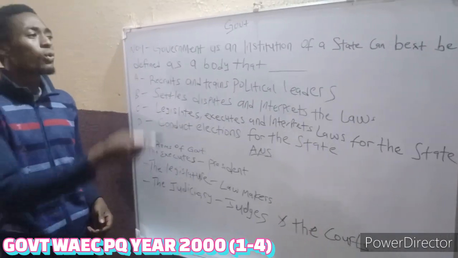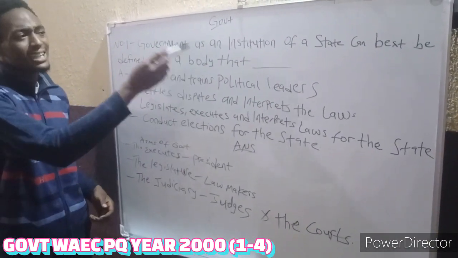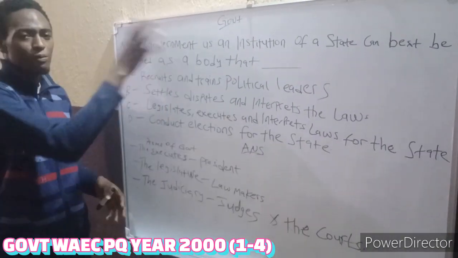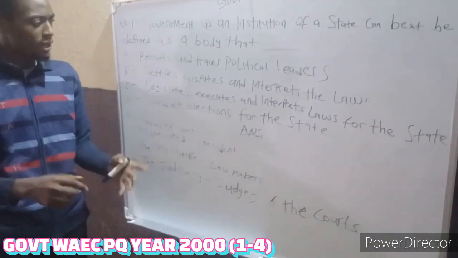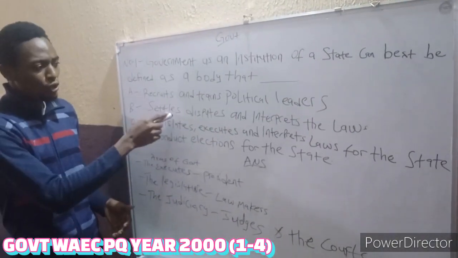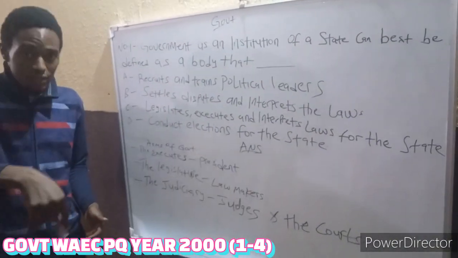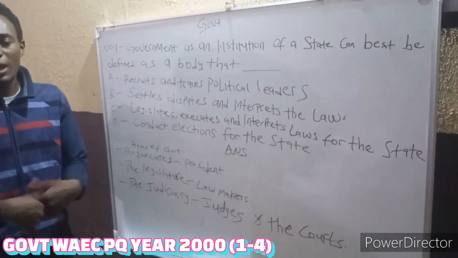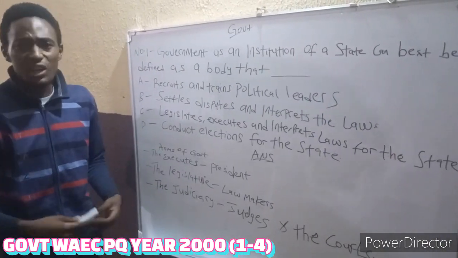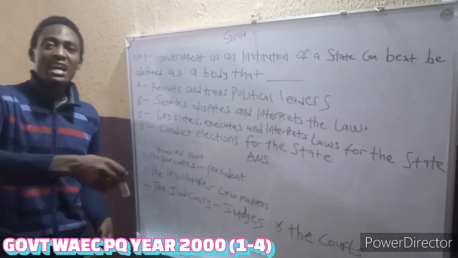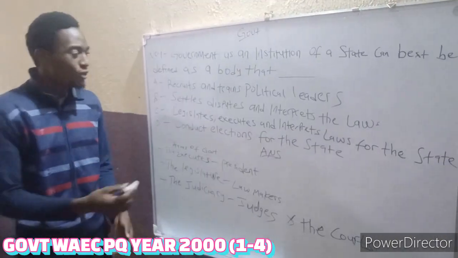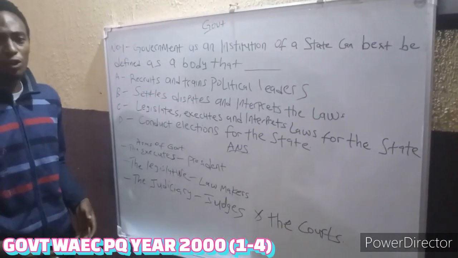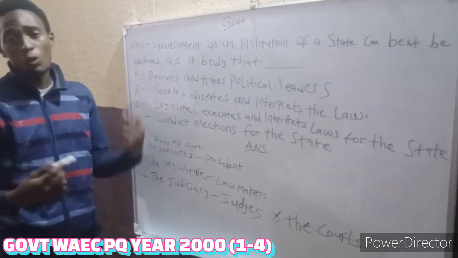That is why when you want to answer this question, you see government as an institution of the state. It is an embodiment. This covers everything that the government does: the legislature, the executive, and the judiciary. That is why I say this is the answer. They don't just settle disputes. They actually do that, but it's beyond only that. They don't just recruit and train political leaders. In fact, that is not their business. They don't conduct elections alone. That is part of their work, but it's INEC that is responsible for that, an independent body, not under the government per se. It runs independently from the government. So you can't say that that is the work of the government.